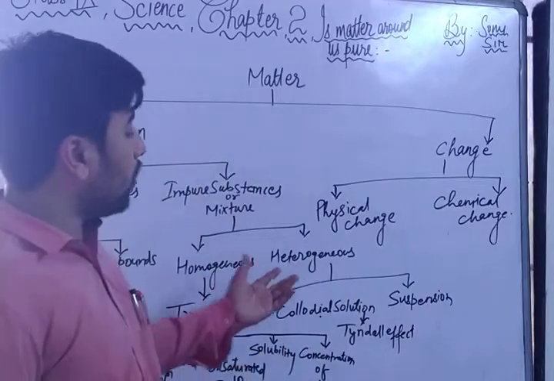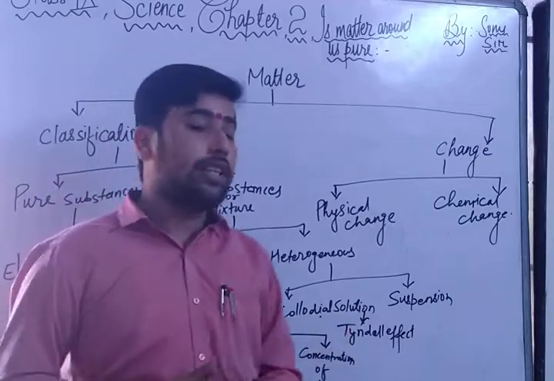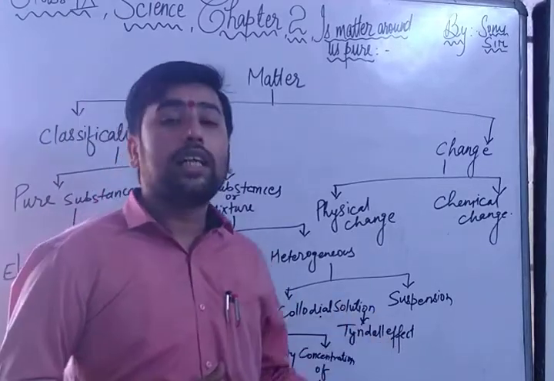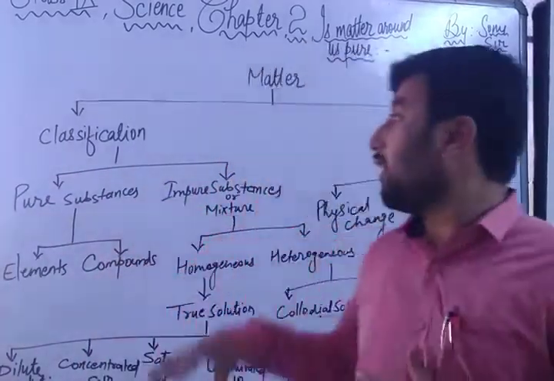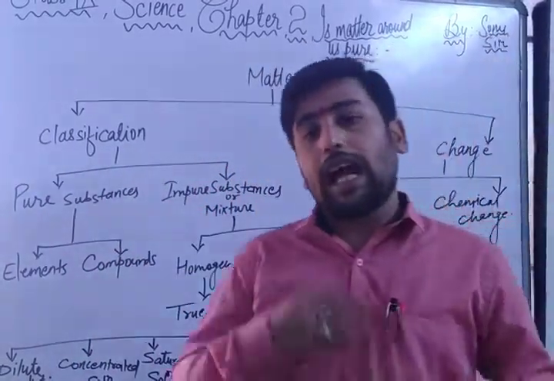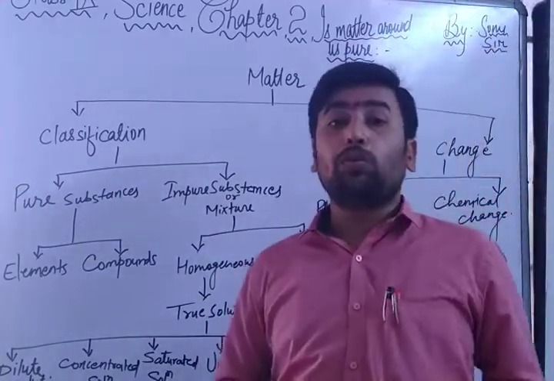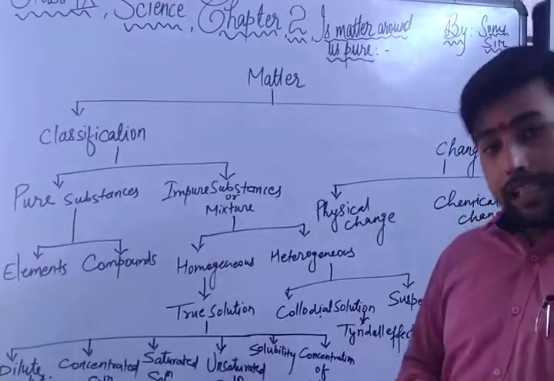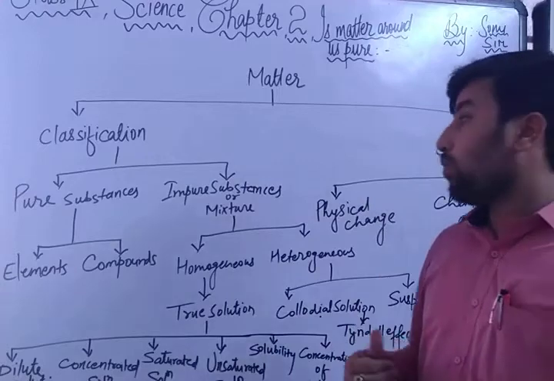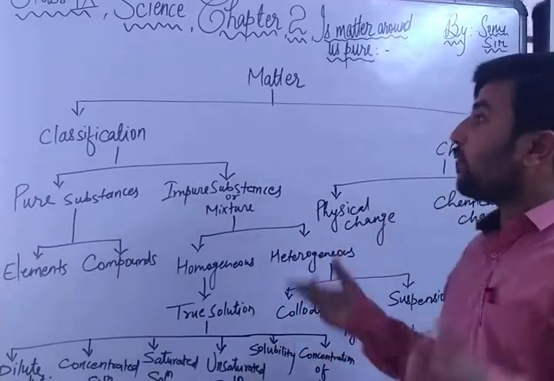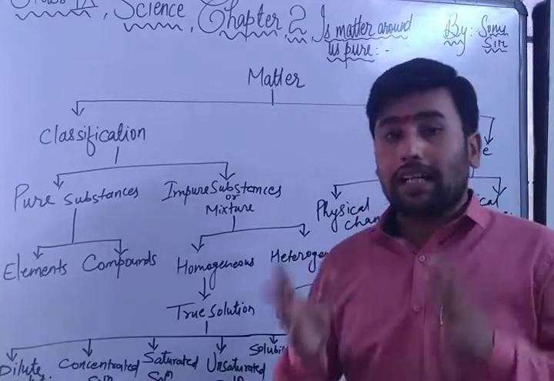Now let's come to the heterogeneous mixture. A heterogeneous mixture is also of two types: colloidal solution and suspension. And the example of a colloidal solution is the Tyndall effect. So first of all, you have to understand this whole classification, and after that I will give you the definition and example of each and every classification in the next video. Before completing this video, I will allow you to take a screenshot, make this flowchart diagram in your notebook, and remember how matter is classified.